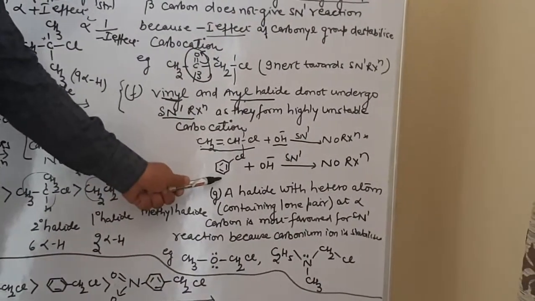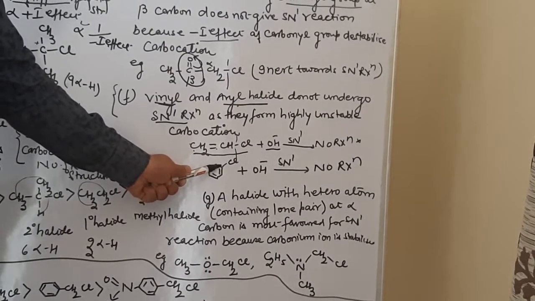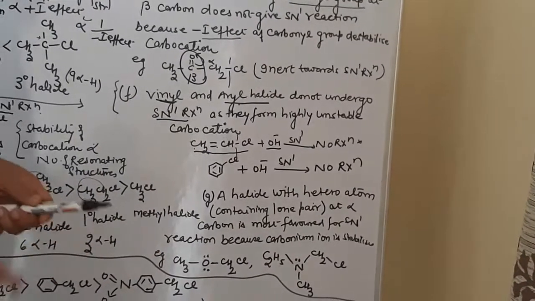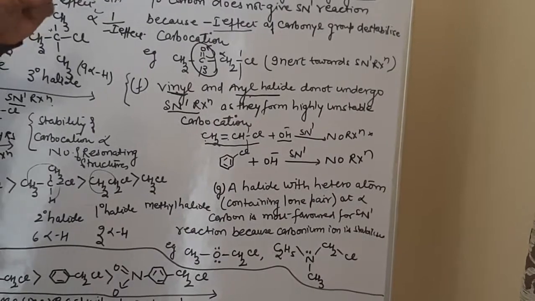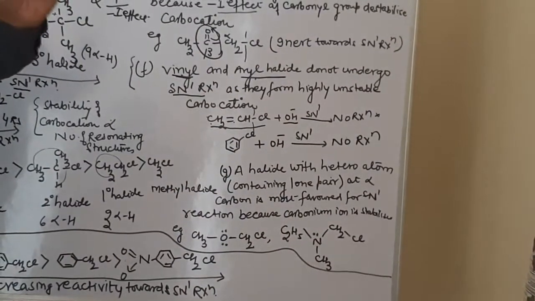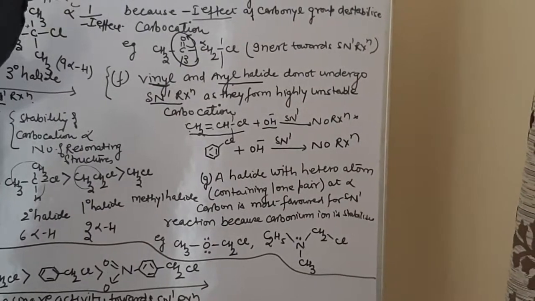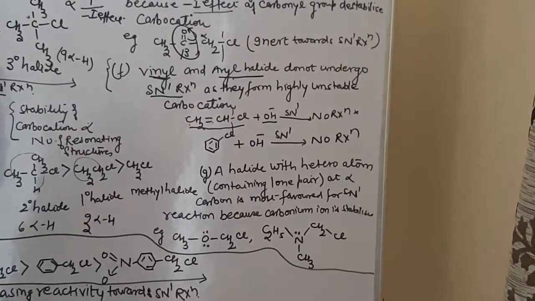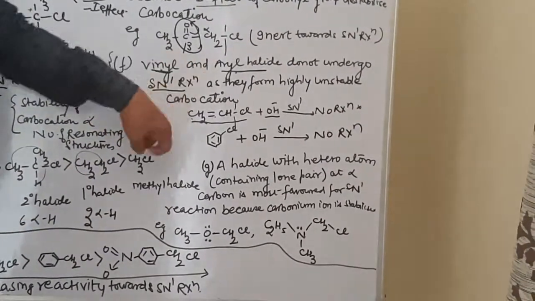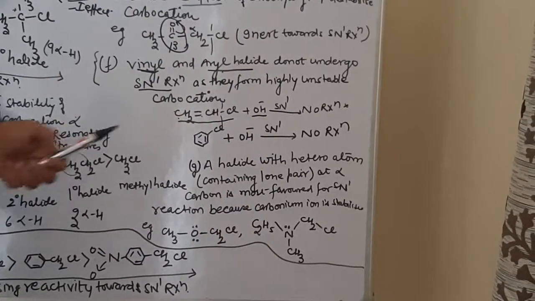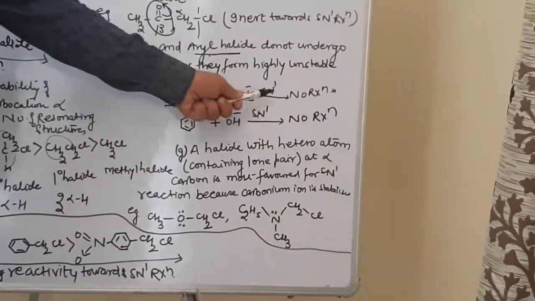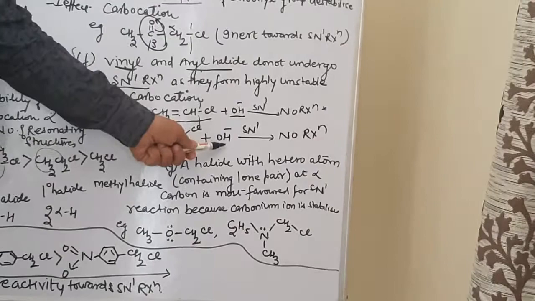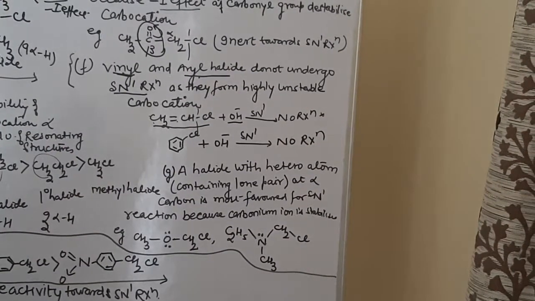Similarly, if you take chlorobenzene, this is aryl chloride. Here again, the carbocation will be unstable. So in this case also, the SN1 reaction will not be favored. So, a very specific question: if we give you a reaction, chlorobenzene made to react with an aqueous solution of sodium hydroxide, will it follow the SN1 reaction? You'll say no. Why? Because phenyl carbocations are unstable in nature. Similarly, vinyl carbocations are unstable in nature. So if vinyl chloride is made to react with a nucleophile, there will be no favoring of the SN1 reaction. Similarly, if chlorobenzene is made to react with a nucleophile, there will be no favoring of the SN1 reaction.